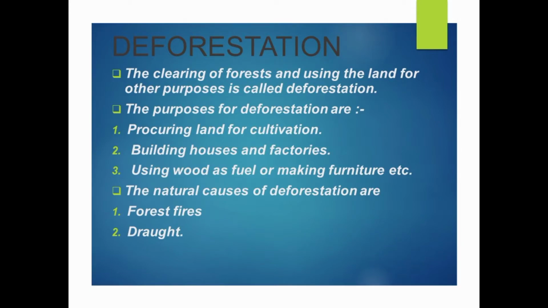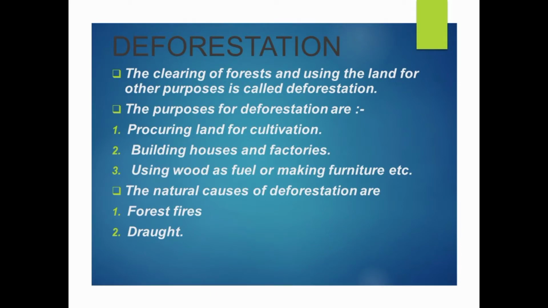Or making furniture. You might have a lot of furniture in your own home, like tables and chairs. Mostly all of these are made of wood, right? So in order to make all those furnitures, we use wood. So deforestation is, again, procuring land for cultivation. Next is building houses and factories. Next is using wood as a fuel or making furniture.